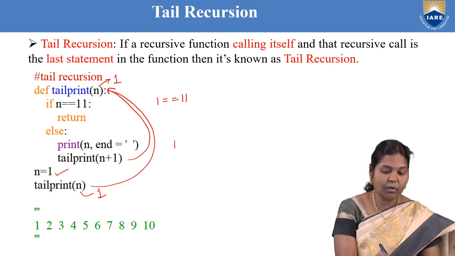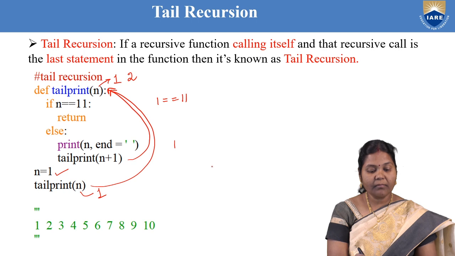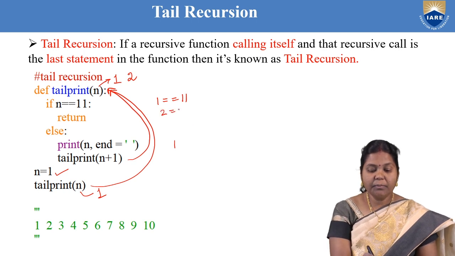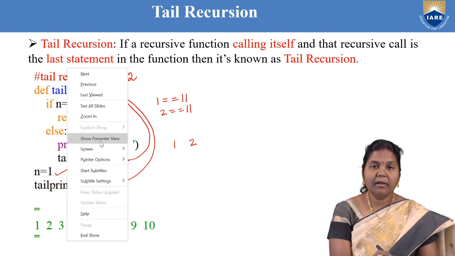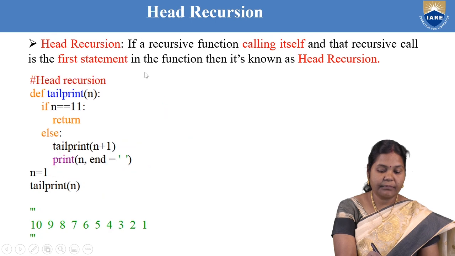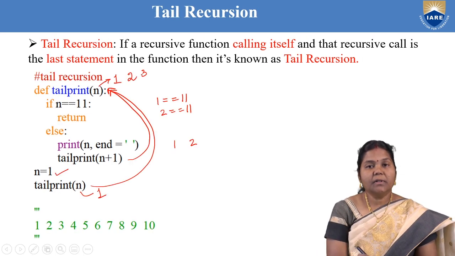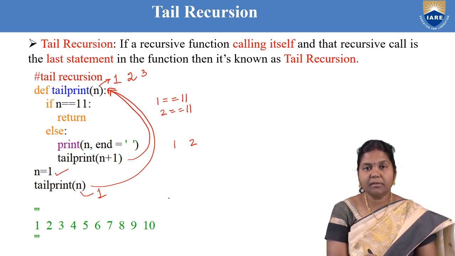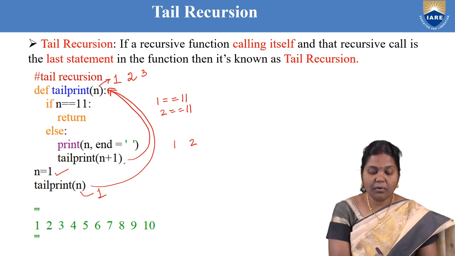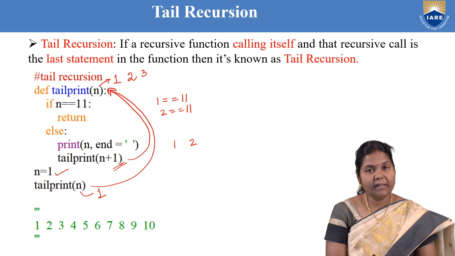Now again there is a call to the same function, but this time the value of n is 2. So again it will check 2 double equals to 11. No, come to else part, print the value of 2 and then again call the function with the new value of n, now it is 3. Like that the function is repeatedly calling itself. So it is a direct recursion method and the function call is the last statement in the function. That's why it is called tail recursion.